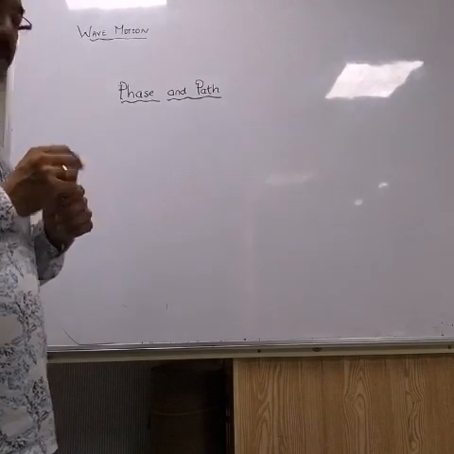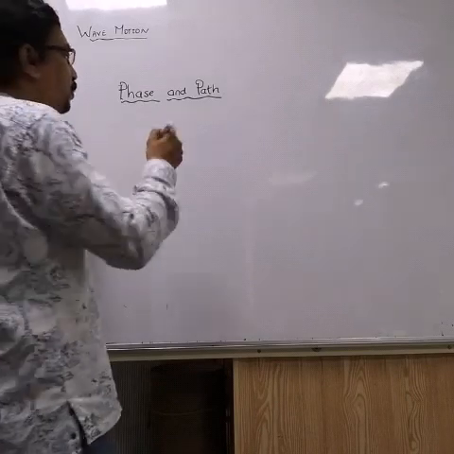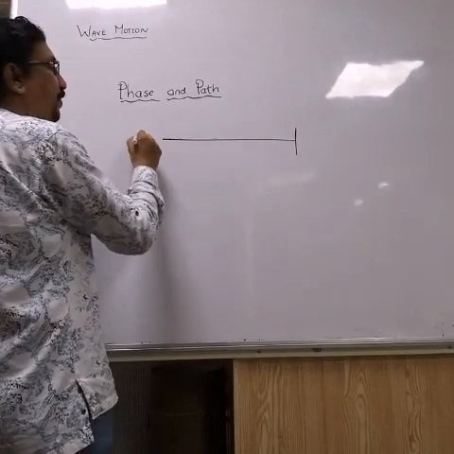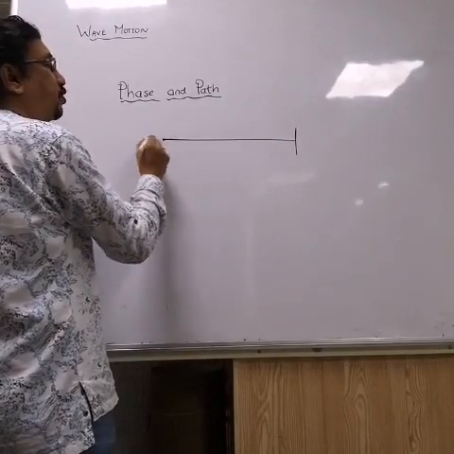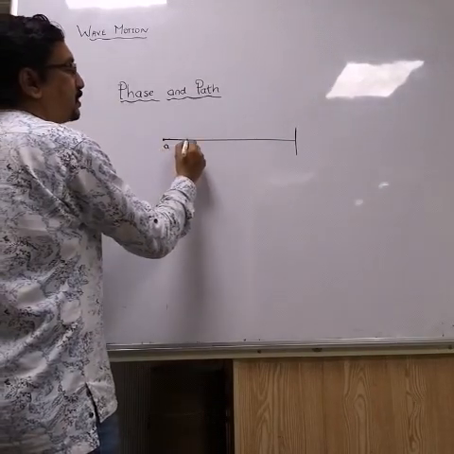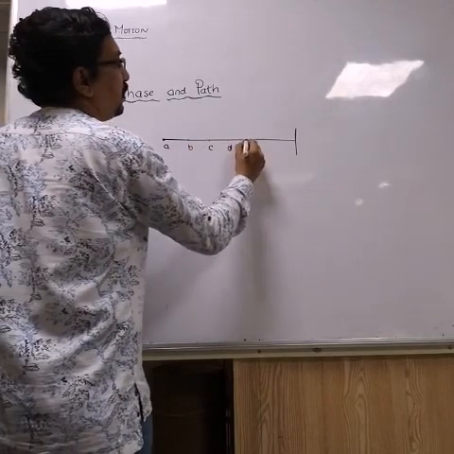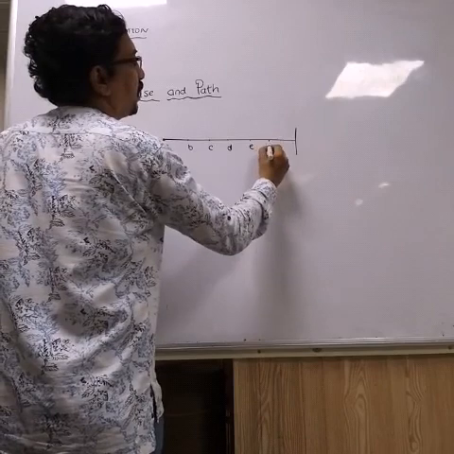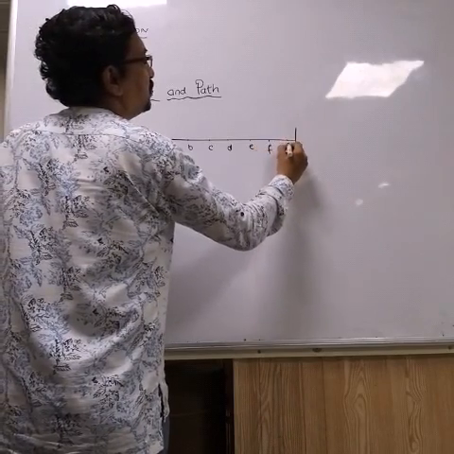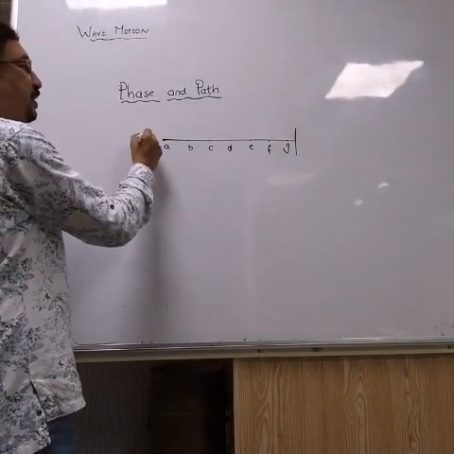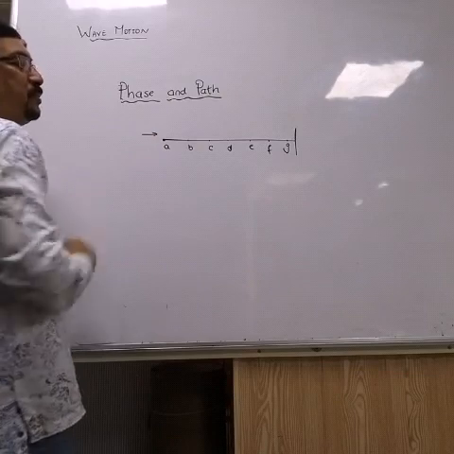For that, I will take a simple example. Suppose there is a medium, and a wave is entering at this particular point. These are the particles A, B, C, D, E, F and G. These are different particles of the medium, and the wave will enter at this particular point.